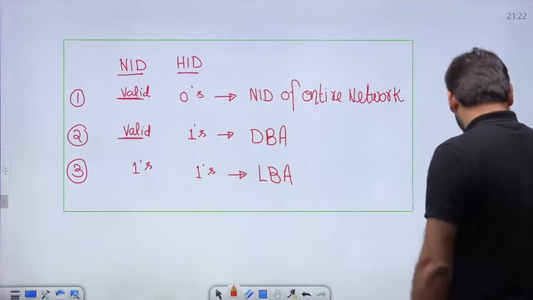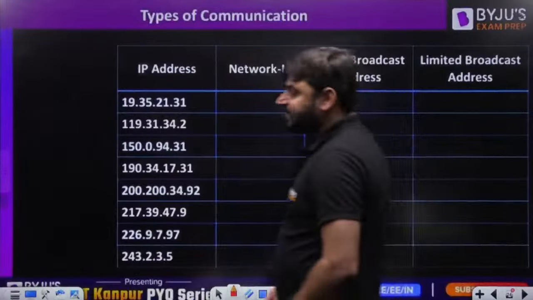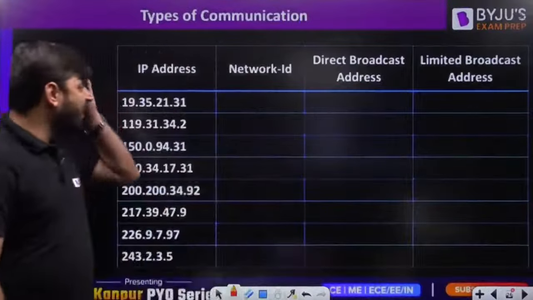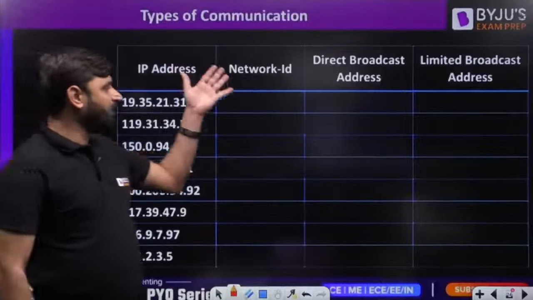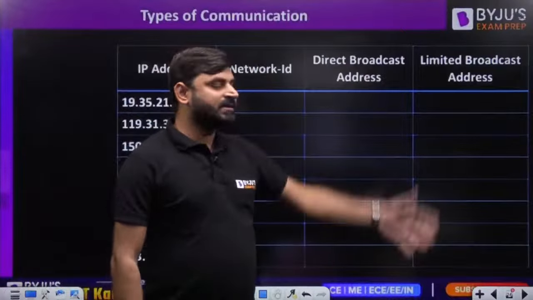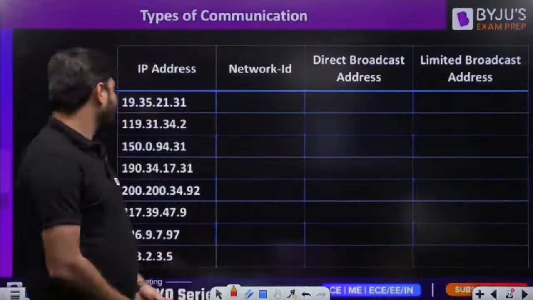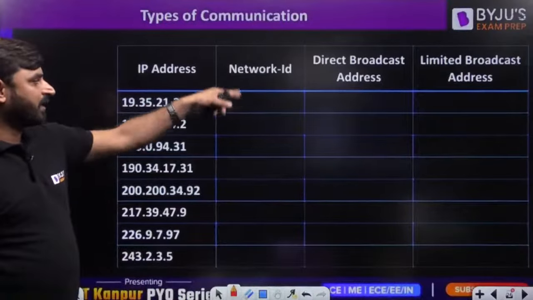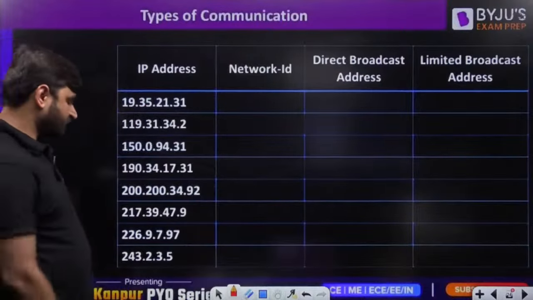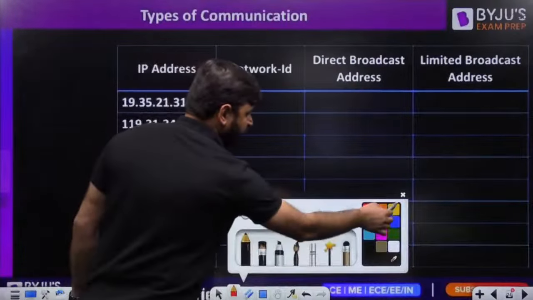Now, my dear friends, we have IP addresses given. We have to find the network ID, direct broadcast address, and limited broadcast address. Given the IP address, we have to find the network ID, direct broadcast address, and limited broadcast address. What we have learned till now, we want to solve.